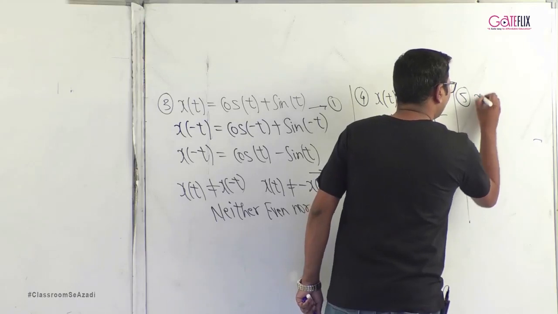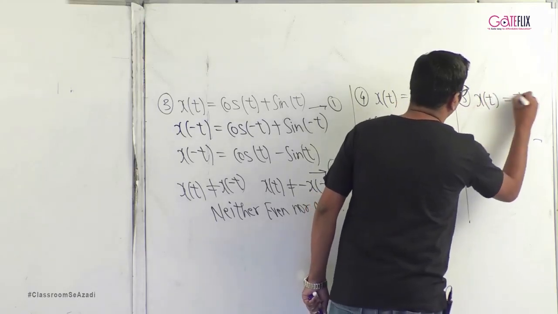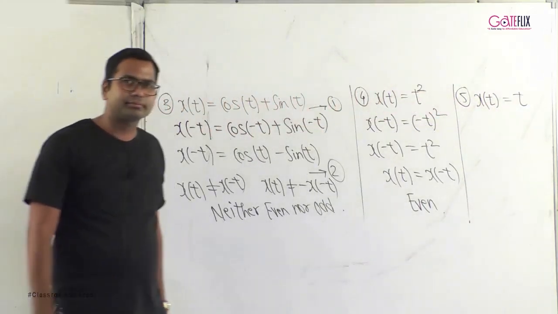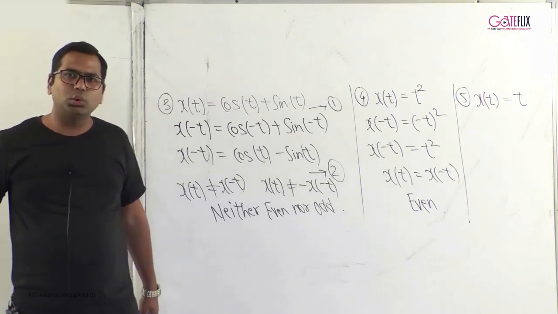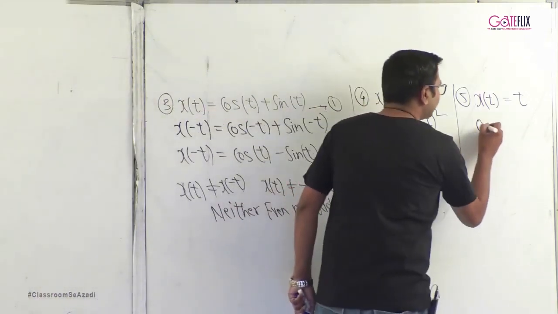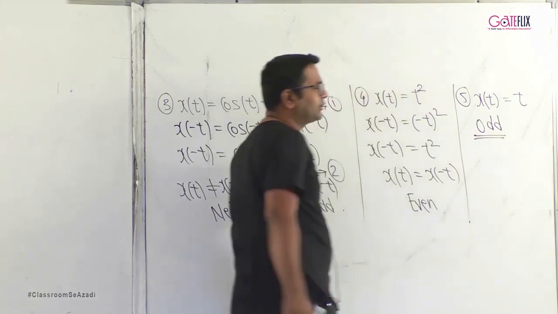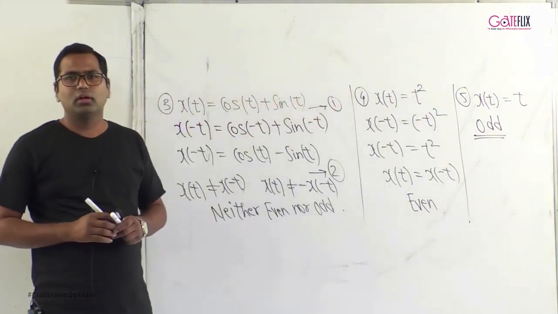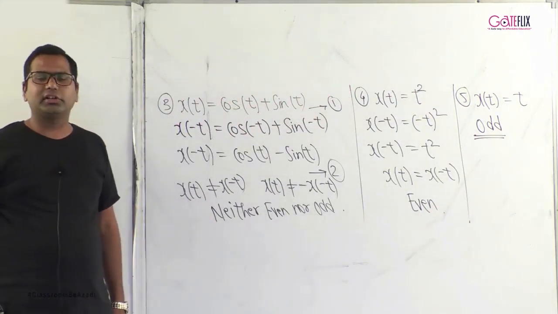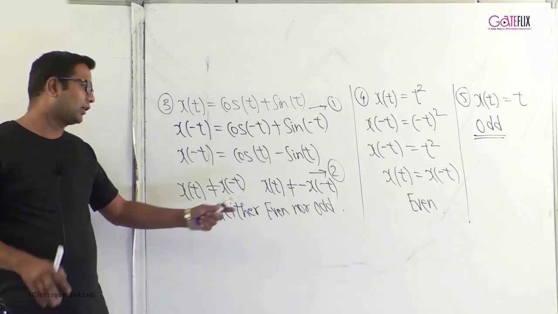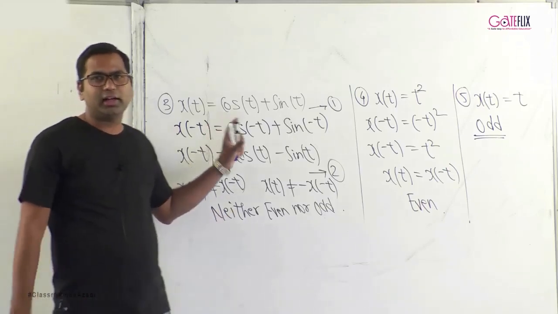One question that I would like you all to try is x of t is equal to t. And as you can simply and orally figure out, x of t is equal to t is nothing but an odd signal. Like this you can find out whether the signal is even, odd, or neither even nor odd using the analytical method.